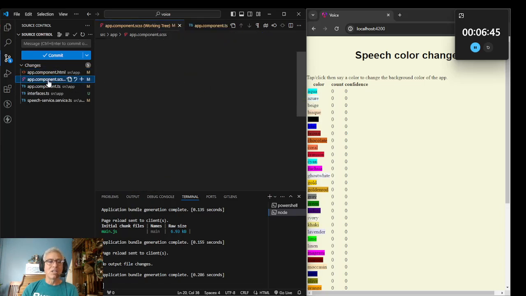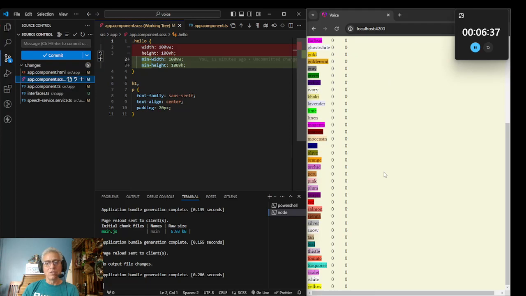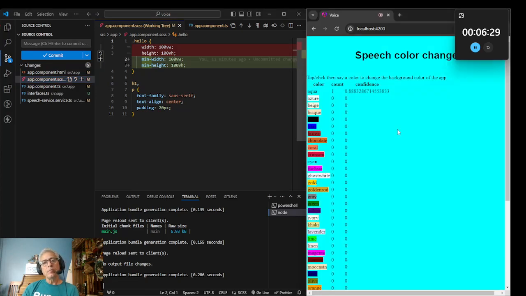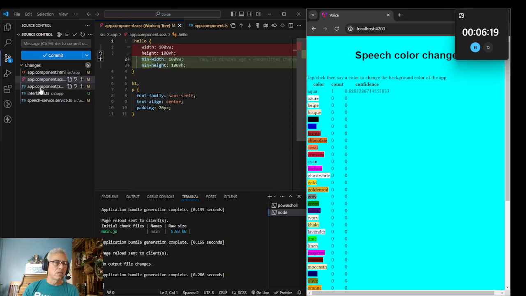So I had to make a change in the CSS. I changed this from the width and the height being the viewport height, to the min width being the viewport height and the min height being the viewport height. So now if I say aqua, it colors the whole thing instead of just the viewport. So that's cool. That was easy.